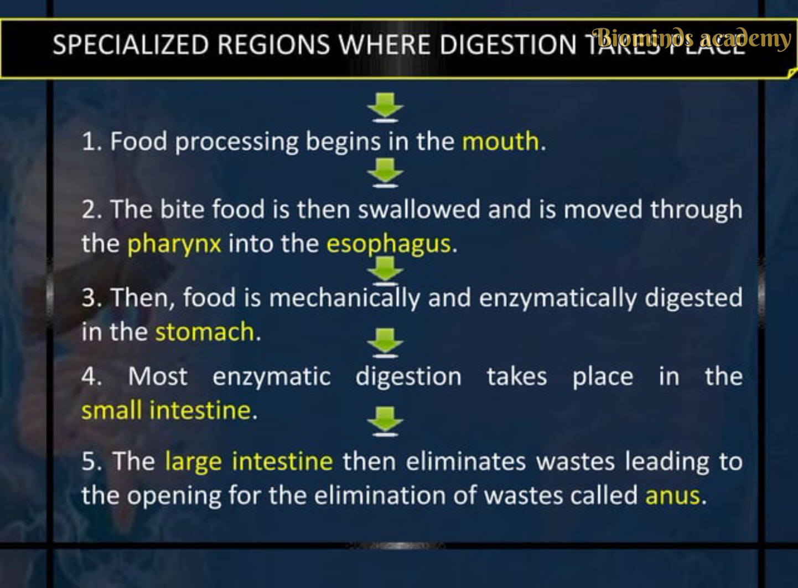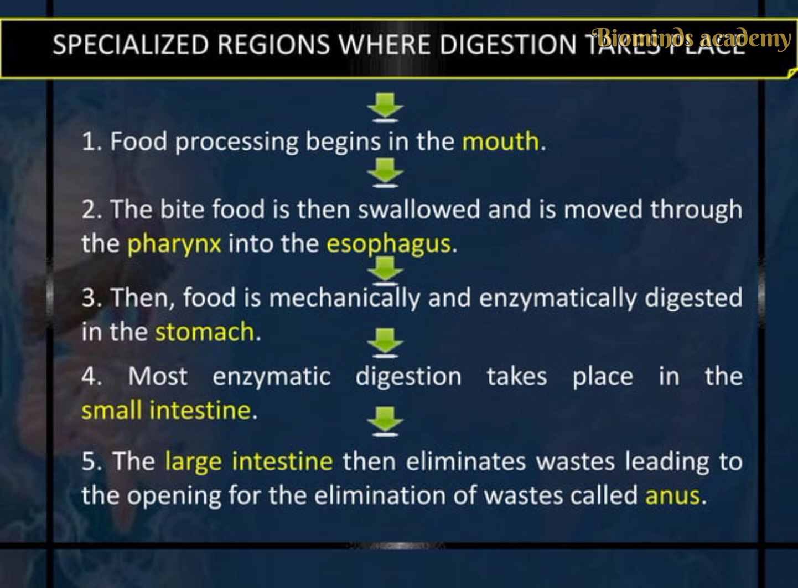First, food processing begins in the mouth. In the mouth, the food is broken down mechanically by chewing, and saliva containing enzymes begins the breakdown of the carbohydrates. Then it goes to the esophagus. Here there is a muscular tube that moves food from the mouth to the stomach through rhythmic contractions called peristalsis.